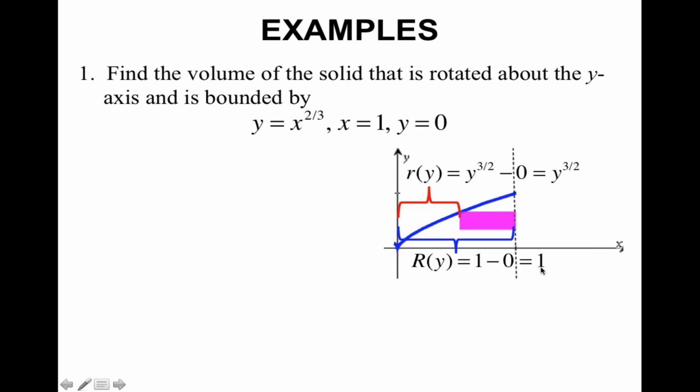Now for my inner radius, I'm going to take the x to the 2/3 and rewrite it in terms of y. Right minus left, so I get y to the 3/2 minus 0, which just gives me y to the 3/2. Now I can set up my integral, going from 0 to 1. I have my outer radius squared minus my inner radius squared. Of course, don't forget the times pi.